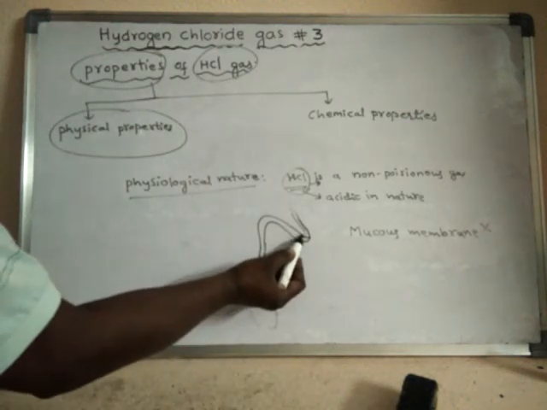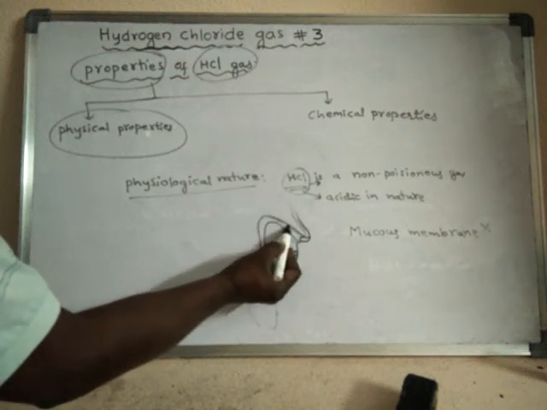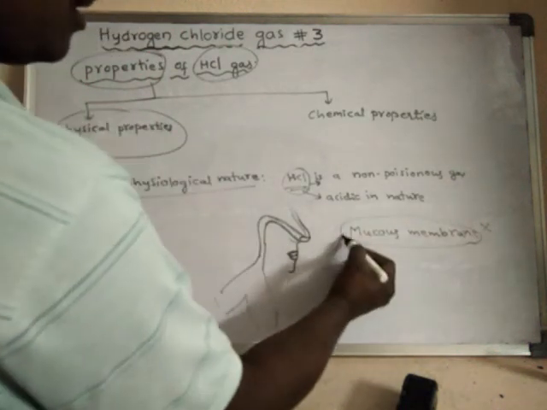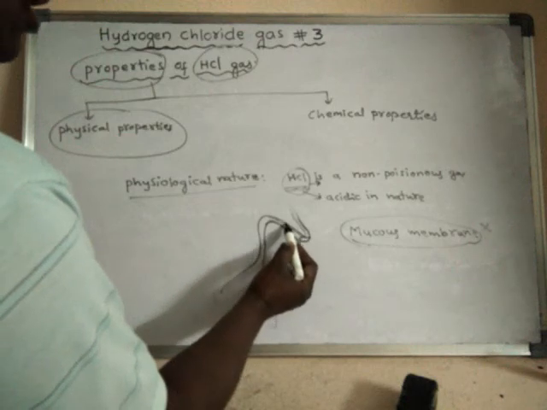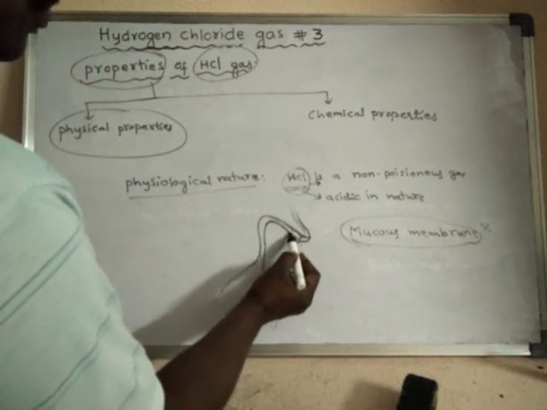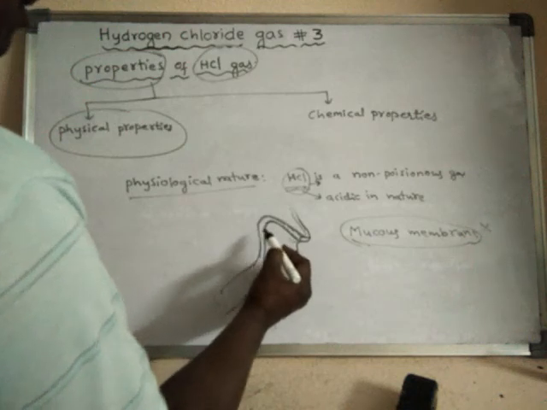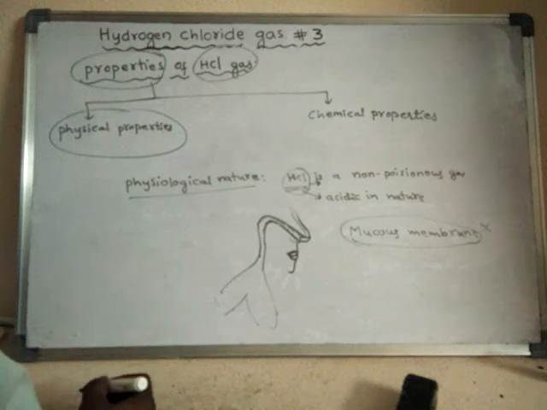Inside this, there is a lining of mucous membrane. This HCl gas will damage this mucous membrane. If mucous membrane is damaged, what happens? It leads to several respiratory diseases.